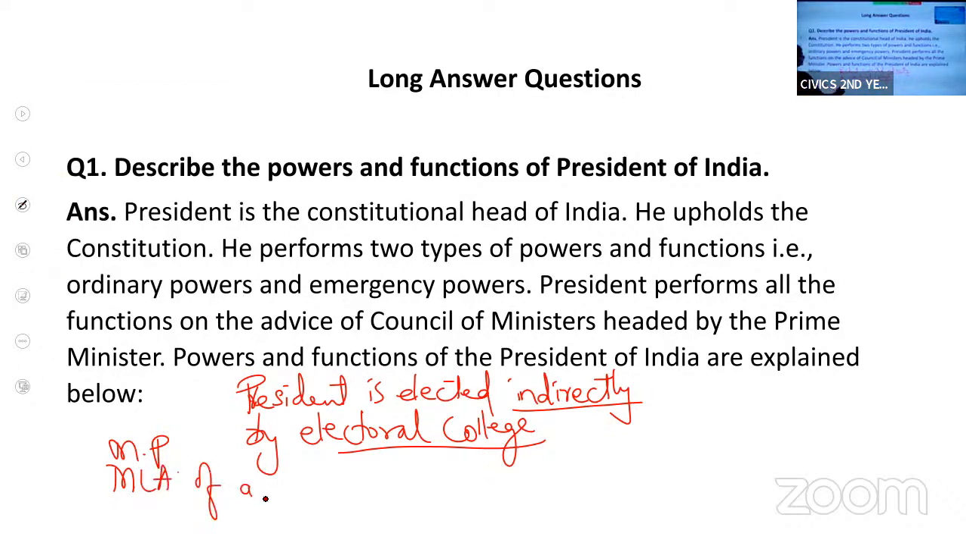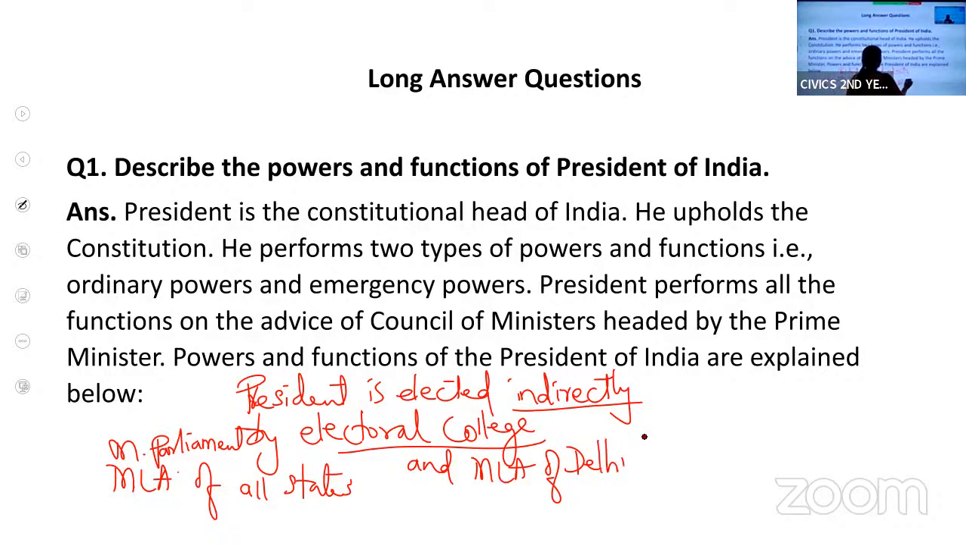MLAs of all states, the elected members of all the states, and members of parliament, that is Lok Sabha and Rajya Sabha. When we say parliament, both the houses. Then the members of legislative assembly of Delhi and Puducherry. Now, Delhi and Puducherry are union territories, but still they have their own government. They have their own assembly.